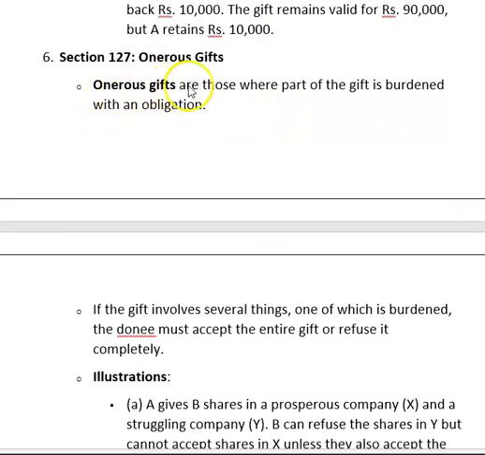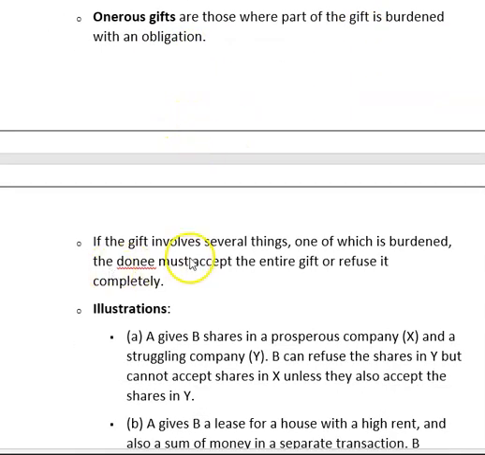Section 127, onerous gift. Onerous gifts are those where part of the gift is burdened with an obligation. If the gift involves several things, one of which is a burden, the donee must accept the entire gift or refuse it completely.